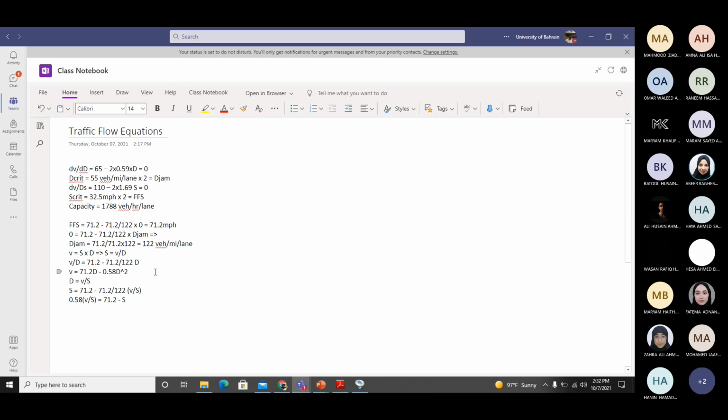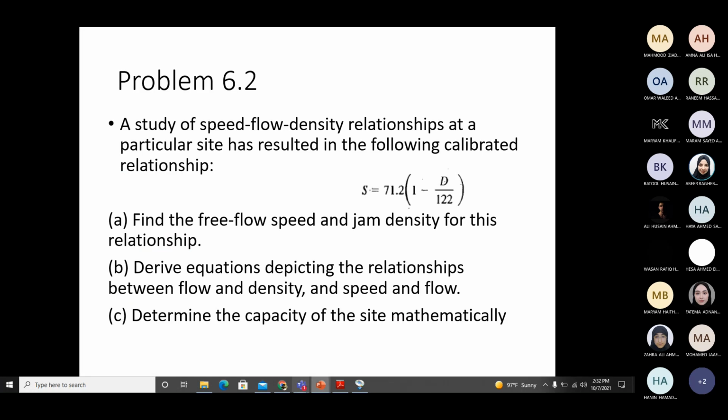Okay, and then V equals 71.2 divided by 0.58 S minus 1 upon 0.58 S square. So give me these values, 71.2 upon 0.58 and 1 upon 0.58.